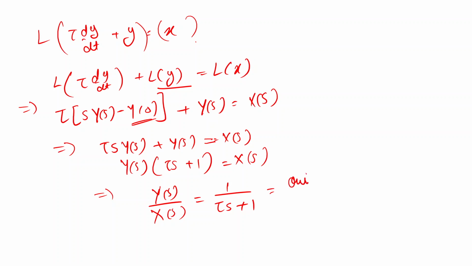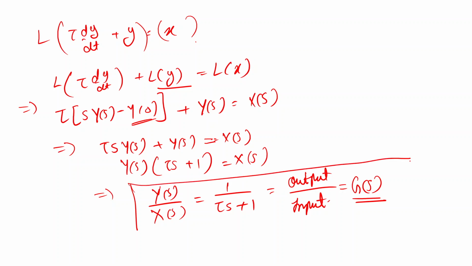So this output upon input, 1 upon tau s plus 1, this entire ratio we call the transfer function, and we denote it by G(s). So G(s) is my transfer function. This entire thing we need to remember.